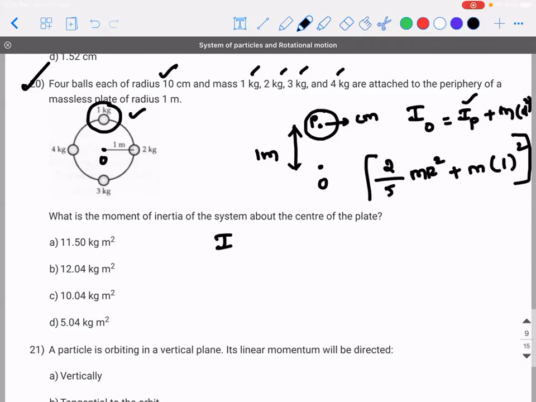Yes, it is going to be the same thing, right? So how many times are you supposed to write this formula? You actually need to apply this formula 4 times, and add all those values by changing the mass at different locations. Okay. Is the concept clear to everyone? Sir, but after that, how do we find the net moment of inertia? Add everything. Moment of inertia is a scalar quantity, so add everything. Okay, sir. So that part I'm leaving to you guys. Try it, and if you still have a doubt, reach out to me.